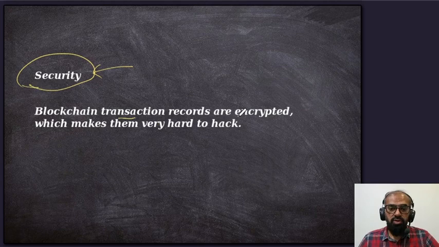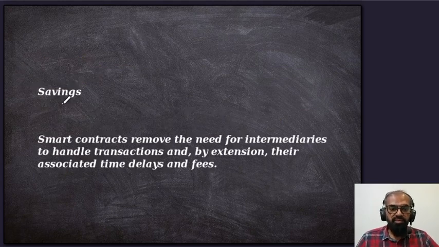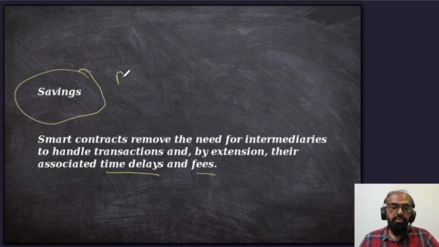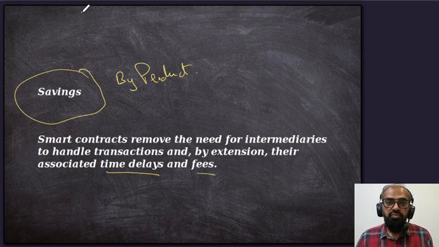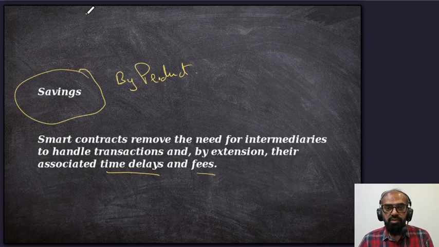Blockchain transaction records are encrypted, which makes them very hard to hack. Of course, we can't say anything is unhackable, but since these hashes and transaction records are encrypted, it's very hard to hack these things. Savings. Smart contracts remove the need for intermediaries to handle transactions, and by extension, their associated time delays and fees. So this is one more byproduct of these transactions which we have been talking about: since there is no third party involved, there are no fees involved, and there is no third party for the transactions or for making both parties follow the contract.